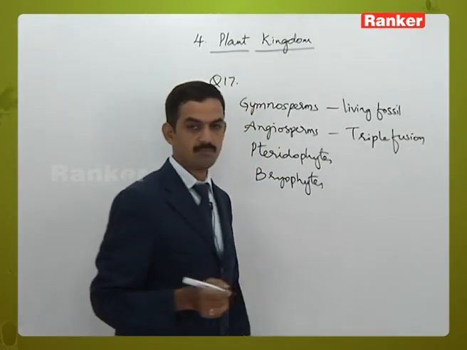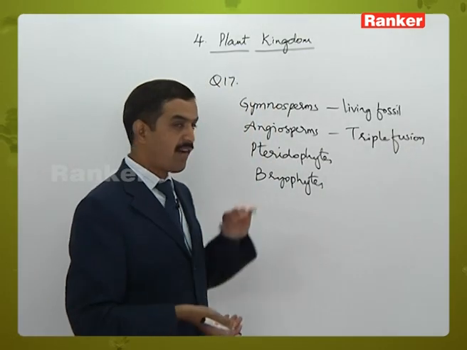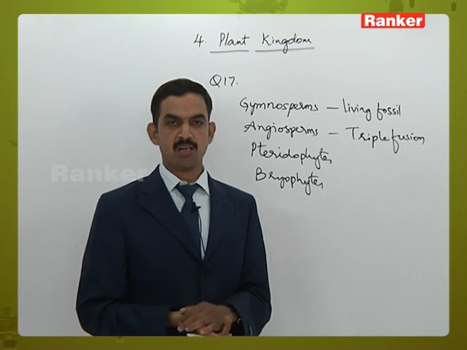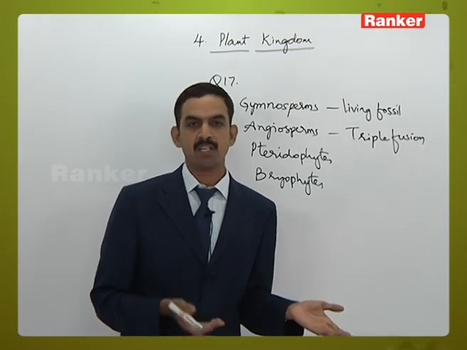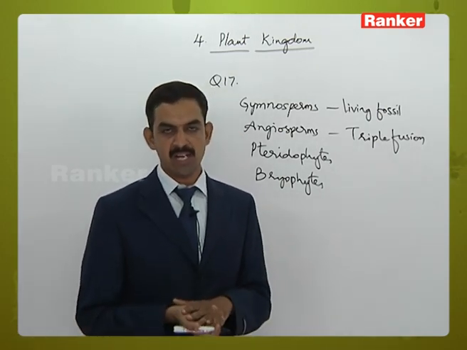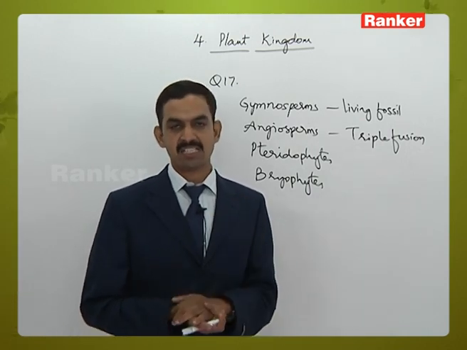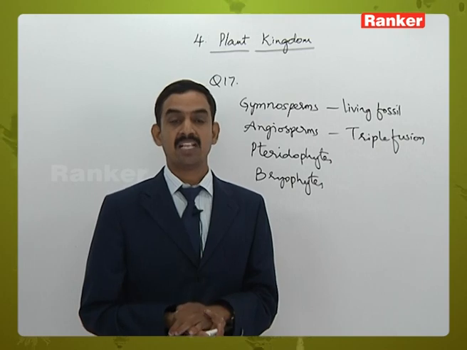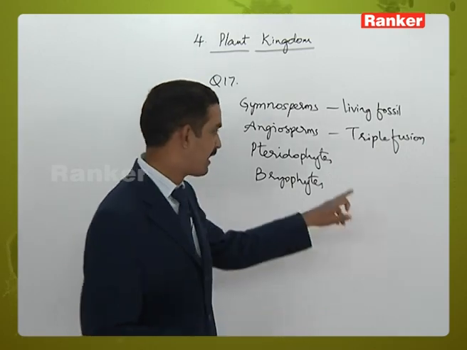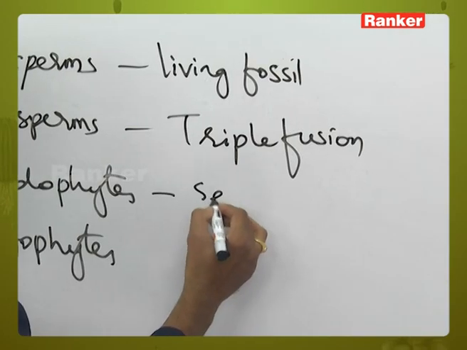angiosperms. Next, pteridophytes have sex organs. Those are male sex organs called antheridia and female sex organs called archegonia. These sex organs are multicellular. They contain a sterile jacket around them, but they do not have a stalk. So we call them sessile sex organs.